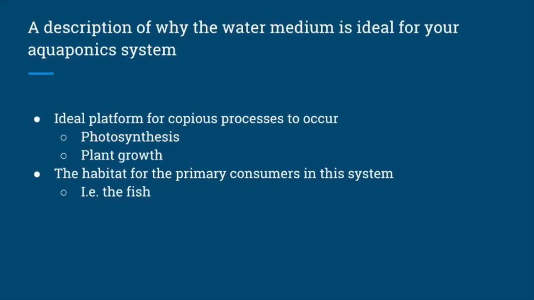Water was an ideal medium for our aquaponics system because it allowed for copious processes to occur, such as photosynthesis and plant growth. Water is an essential factor in photosynthesis and helping the plants create glucose. But water is also essential for the fish, as it is their habitat. Water also serves as a basis of transfer for the nutrients from the fish to the plants.